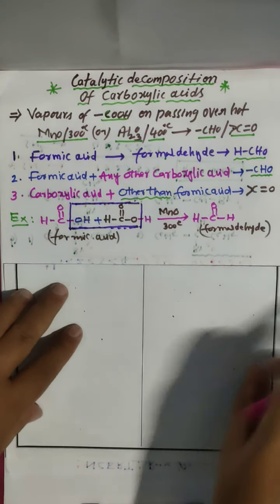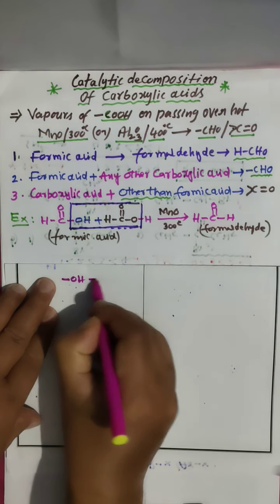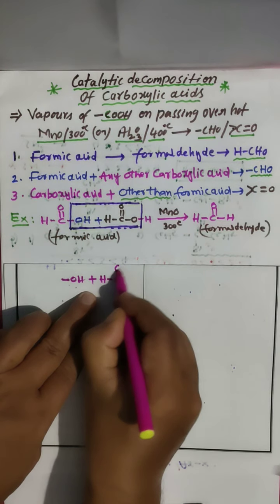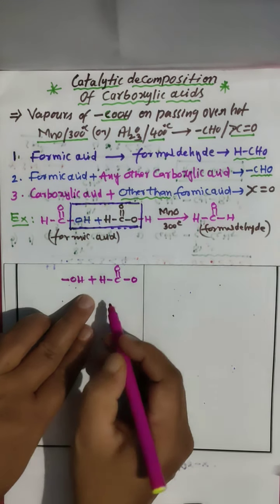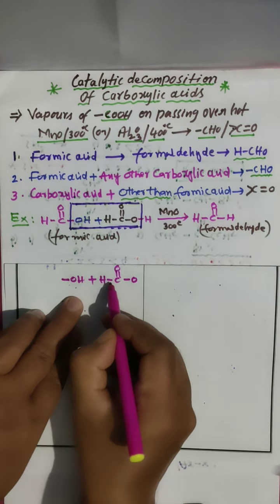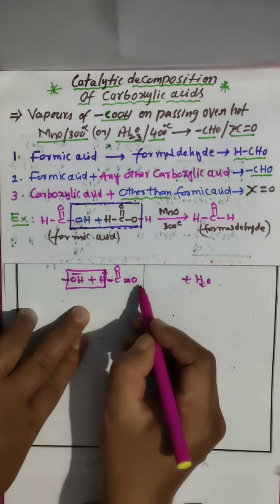Look carefully, what we removed here: the OH group plus here H, C double bond O. This OH minus and this H plus make water. And the double bond we broke, C double bond O, gives carbon dioxide.